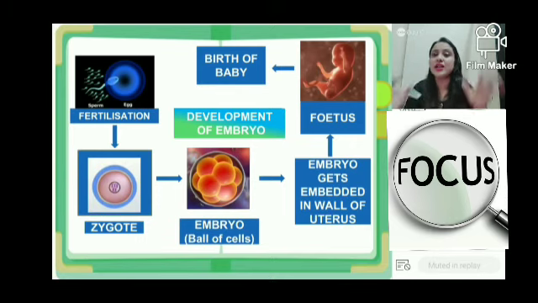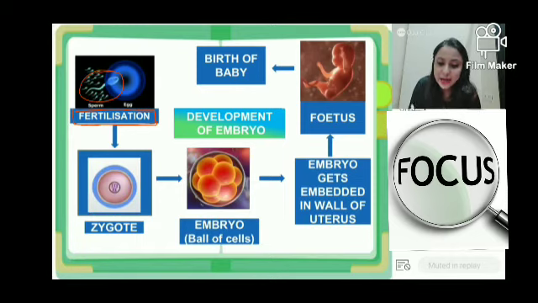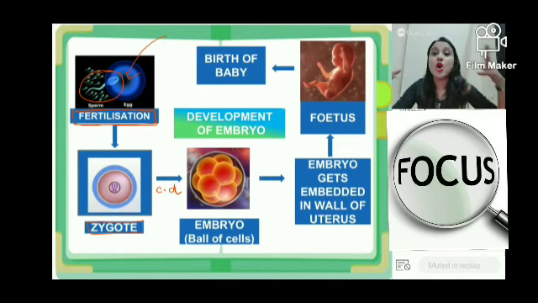Whatever we have learned in a nutshell. So first of all, the story of everyone's life. Yours, mine, everyone's story of life begins with the formation of that single cell, that is known as zygote. And zygote is formed as a result of fertilization. Fertilization happens when a male gamete, that is a sperm, fuses with the female gamete, that is an egg. And this results in the formation of zygote. Zygote undergoes cell division and thereby a ball of cells, many cells, is formed, and this is what we call embryo.